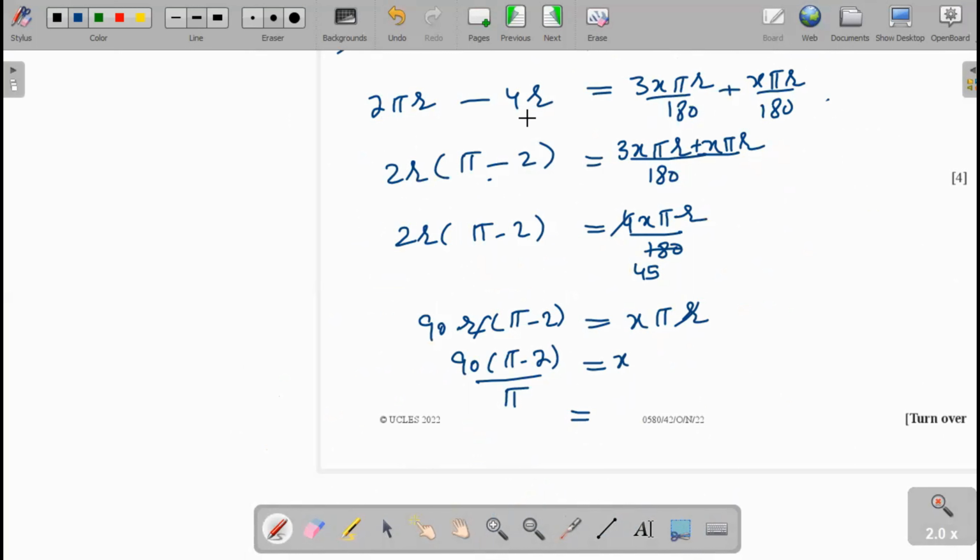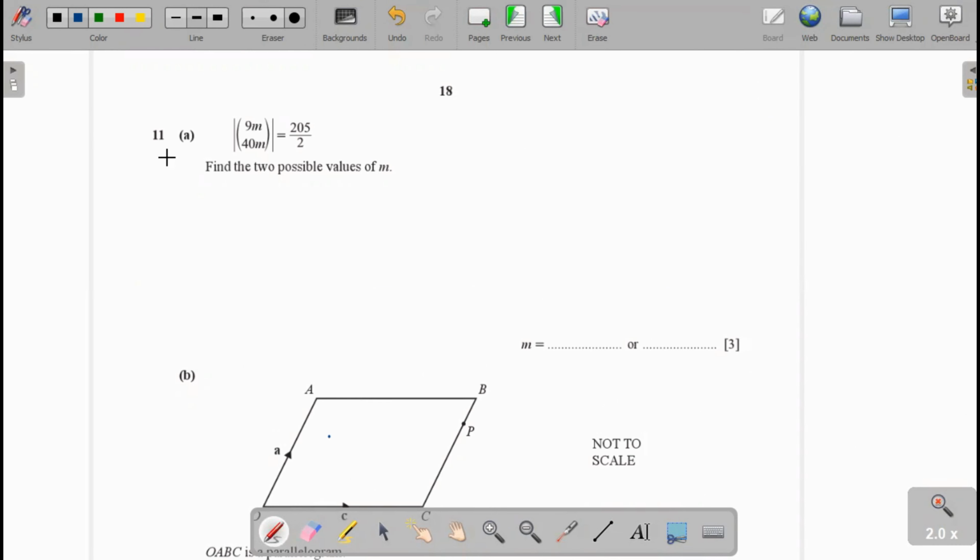Okay, now we go to the next question. Question 11, part A. The magnitude of the column vector (9m, 40m) is equal to 205 over 2. Find two possible values of m. Here, this is the column vector given, and we can write it as (A, B).